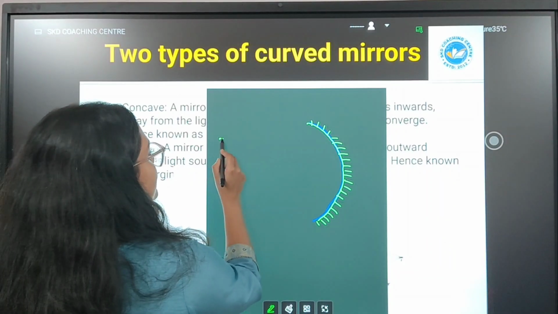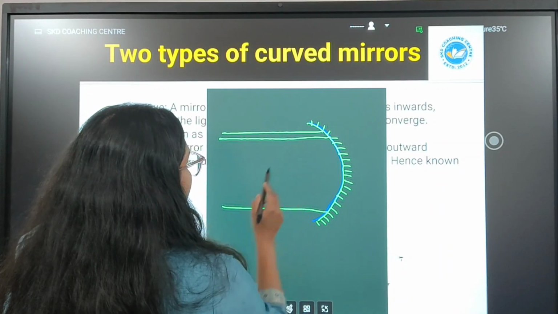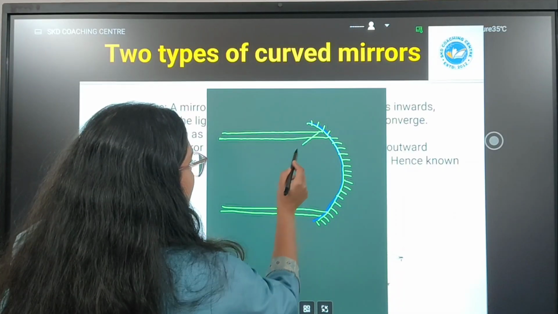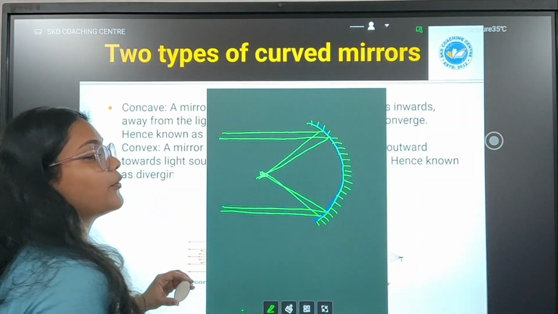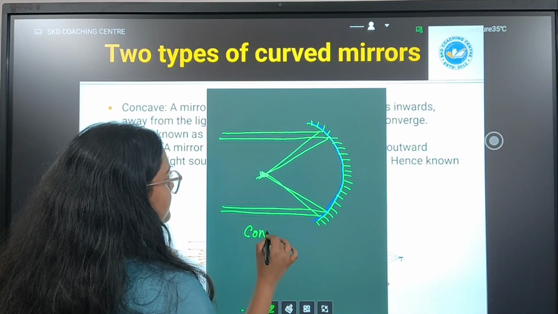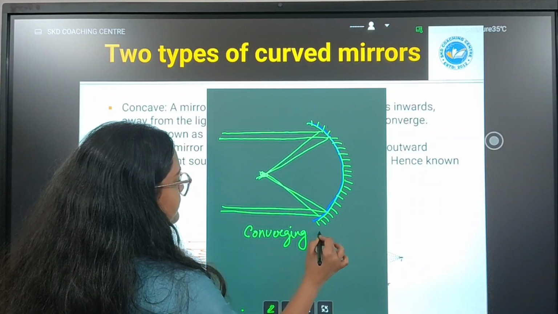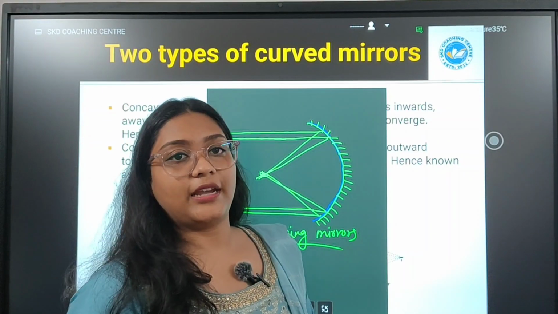And when the light rays fall on the concave surface, the light will converge. That is, after reflection, they will meet at a certain point. And this is the reason concave mirror are also called as converging mirror. Because this kind of mirrors converge light rays.